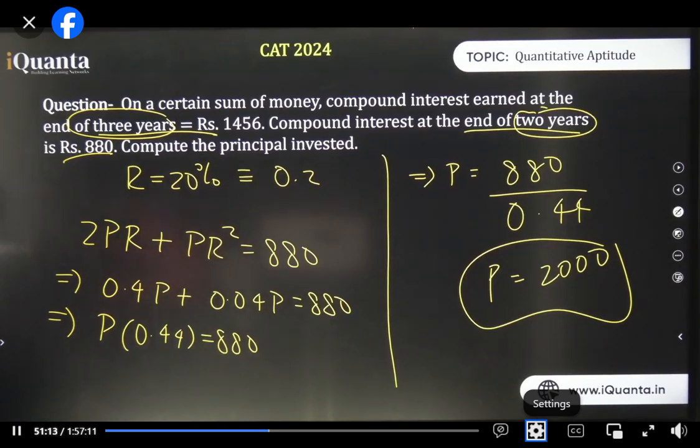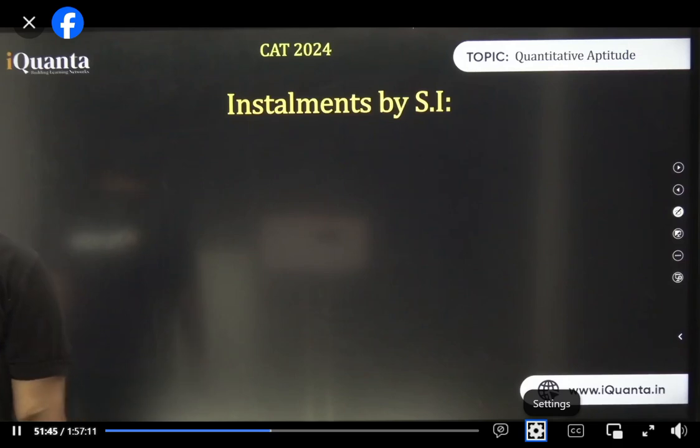रजत p into 1 plus r by power n उसी से सॉल्व किया रजत. अगर मैं ऐसे करूंगा तो 3 स्टेप और बढ़ जाएंगे भाई. इन्हीं सब चीज़ों को तो हटाने के लिए r यूज़ कर रहे थे, p और r यूज़ कर रहे थे. There is no shortcut method. There are certain things which should be done conventionally only. All right. Coming to the next one. Installments by CI.